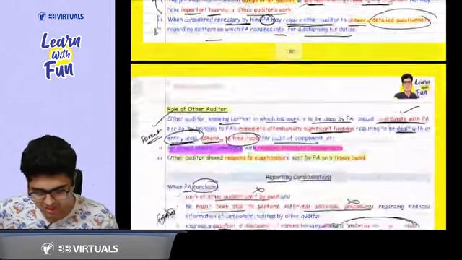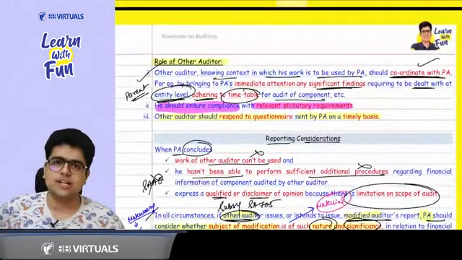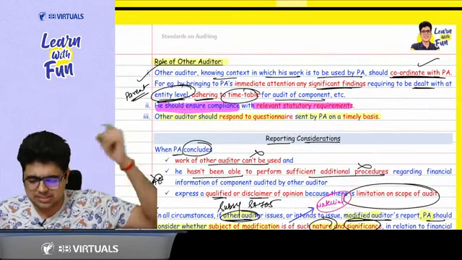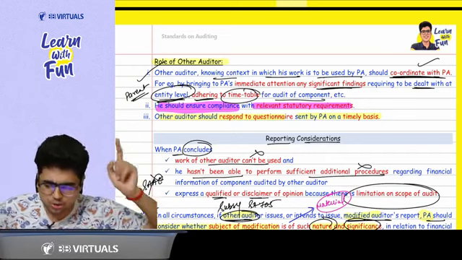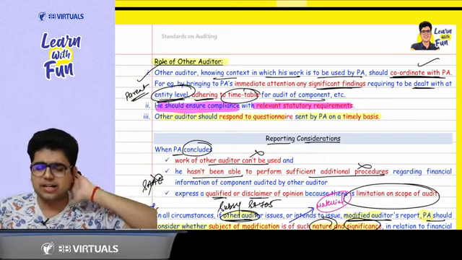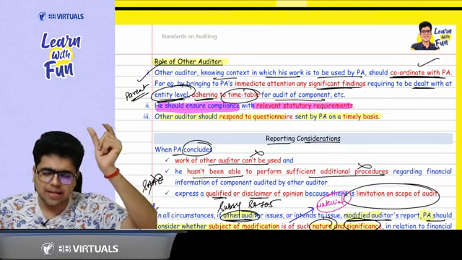Issue a detailed questionnaire. Now comes the role of other auditor. Sir, what is the role of other auditor? The role of other auditor is very simple. Since the principal auditor is coordinating, he should also coordinate back. He should also communicate the significant matters which are to be dealt with at the parent entity level.